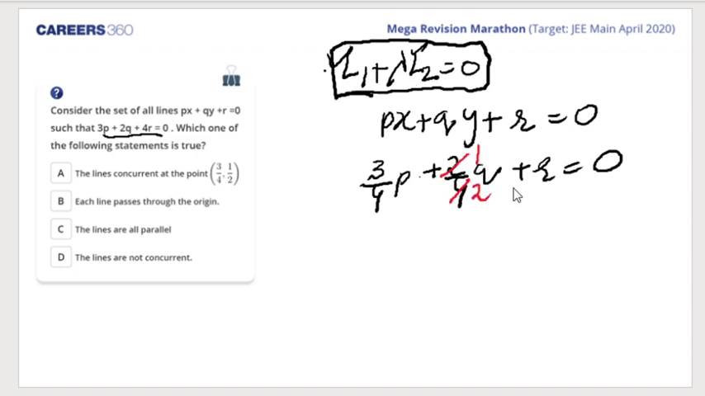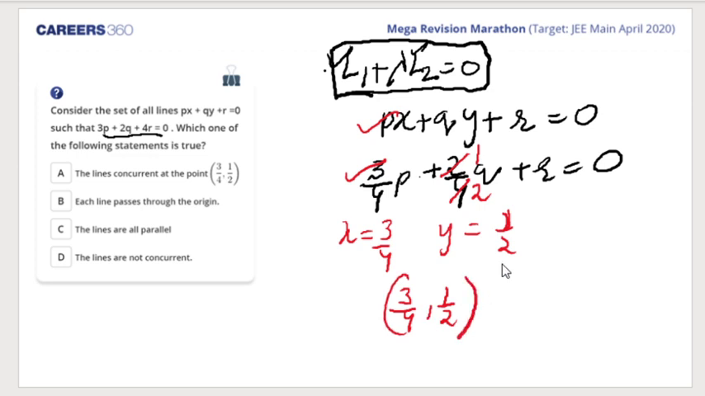1 by 2. So we notice that if we put x equal to 3 by 4 and y is equal to 1 by 2 in this equation, then we actually get the result which is already given to us. So what do we find? That for different values of P, Q, R, these will represent lines which pass through 3 by 4 comma 1 by 2. So they will all be considered as concurrent lines. So it is a family of concurrent lines which passes through 3 by 4 and 1 by 2.